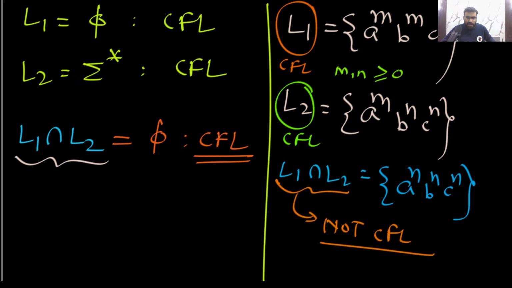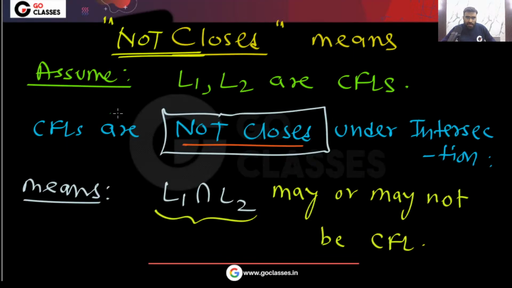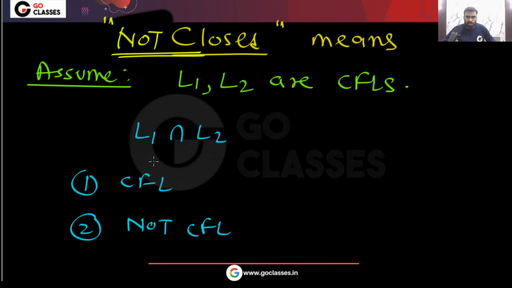So please understand what I mean when I say not closed. Context-free languages are not closed under intersection operation. It means L1 intersection L2 may or may not be CFL. Is this clear? It may or may not be CFL. Okay, very simple. Now, tell me about this question.